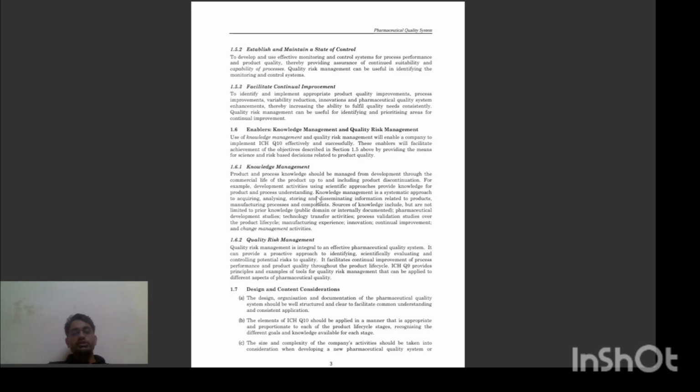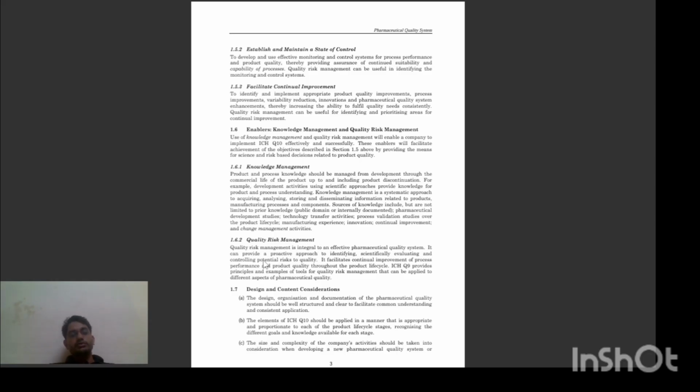Knowledge management is a systematic approach to acquiring, analyzing, storing, and disseminating information related to products, manufacturing processes, and components. Sources of knowledge include, but are not limited to, prior knowledge from the public domain or internally documented, pharmaceutical development studies, technology transfer activities, process validation studies over the product life cycle, manufacturing experience, innovation, continual improvement, and change management activities.